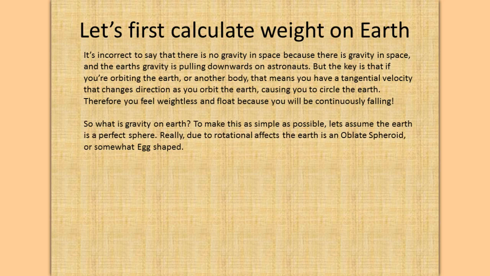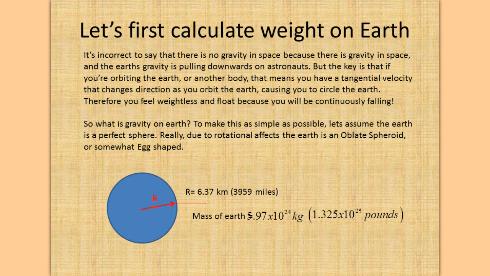Okay, so what is gravity on Earth? To make this as simple as possible, let's assume the Earth is a perfect sphere. Really, due to rotational effects, the Earth is an oblate spheroid, or somewhat egg-shaped. But for our calculations, we're going to say that the Earth is a perfect sphere.